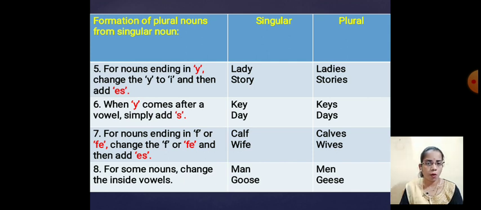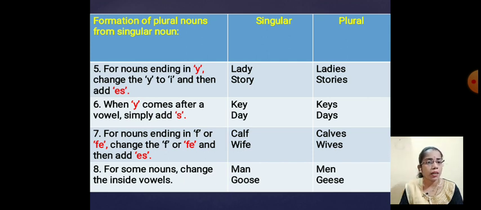Seventh one: for nouns ending in f or fe, change the f or fe to v and then add es. See, if there is f or fe in the word, you have to cut the f or fe and write v and es.